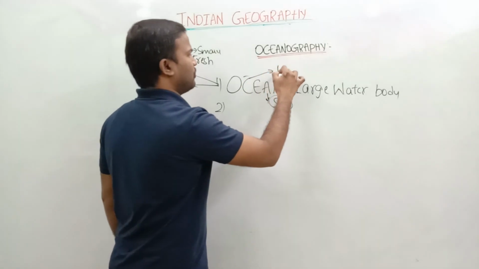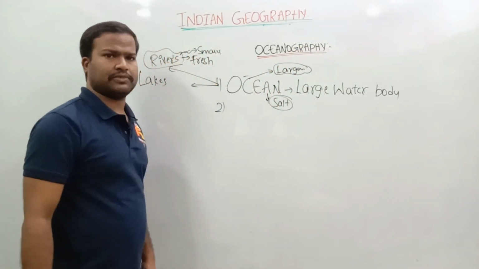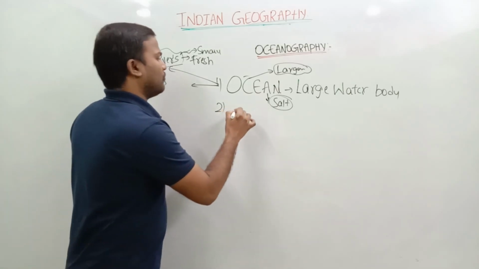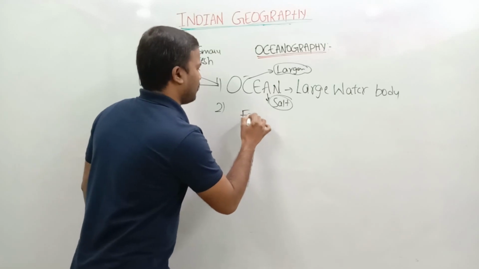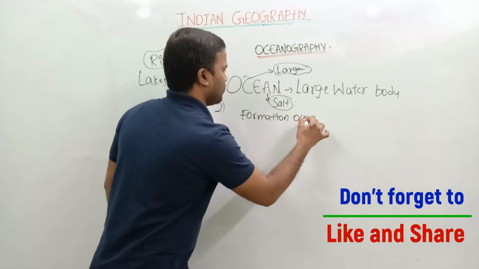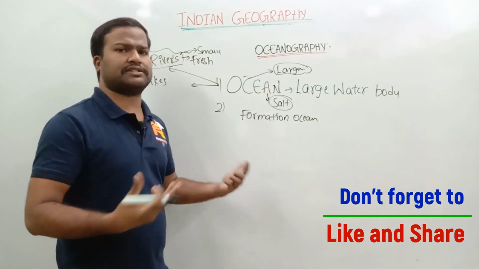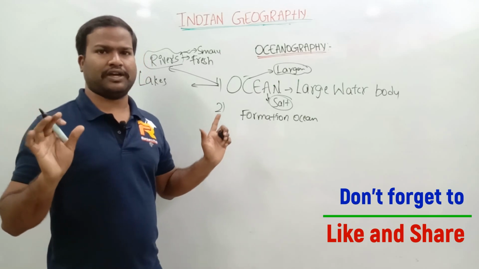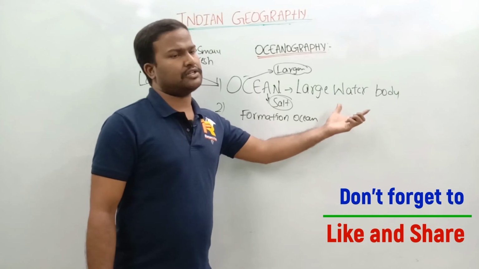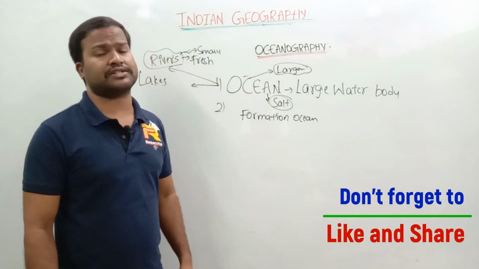Oceans are larger bodies. Next, we are going to move to how oceans are created. Formation of oceans is very, very important. If we know the formation of oceans, we can easily study trenches. If we know trenches, we can cover the Mariana Trench and Challenger Deep automatically. So, how are oceans formed?